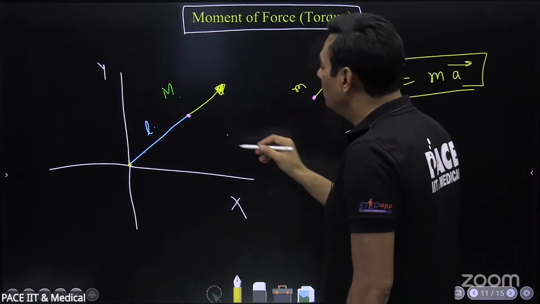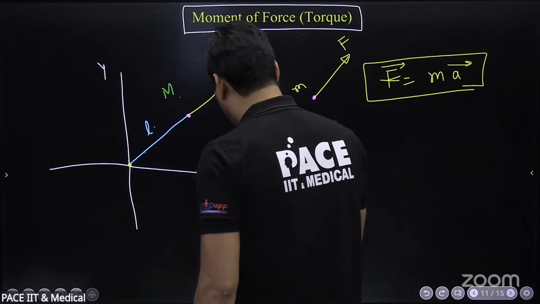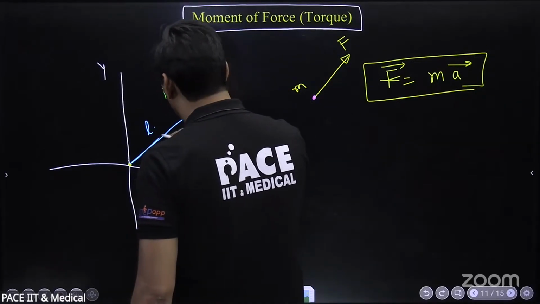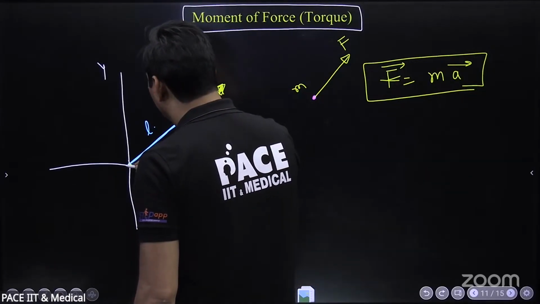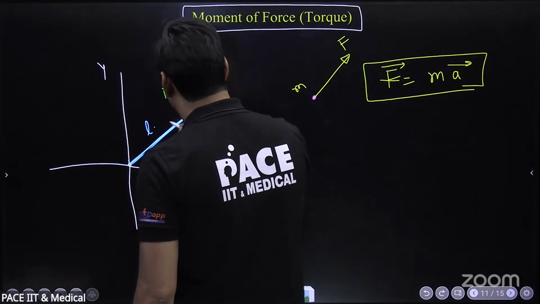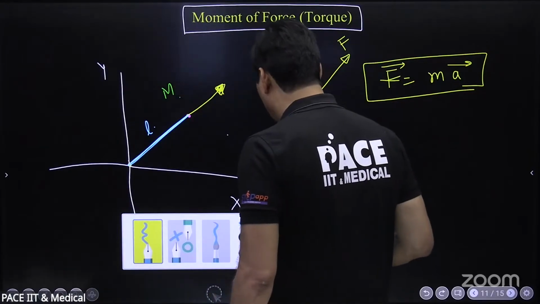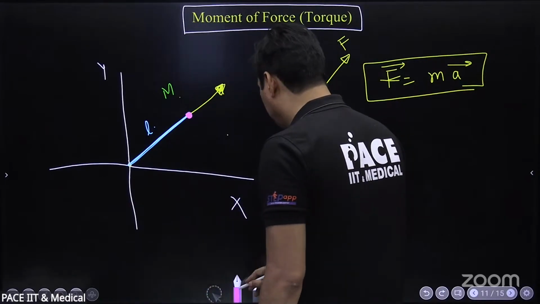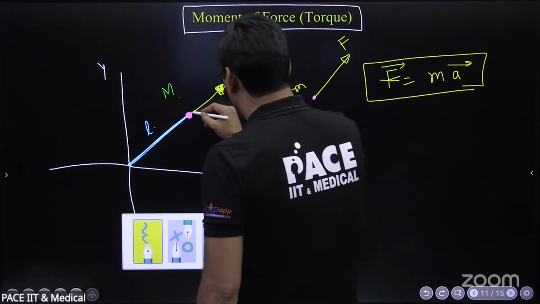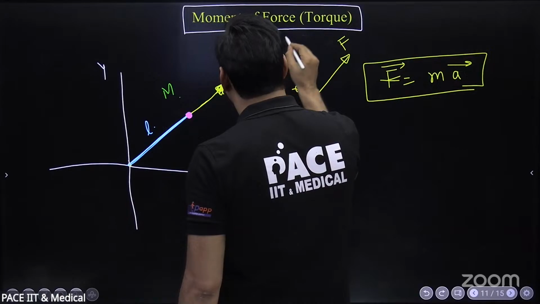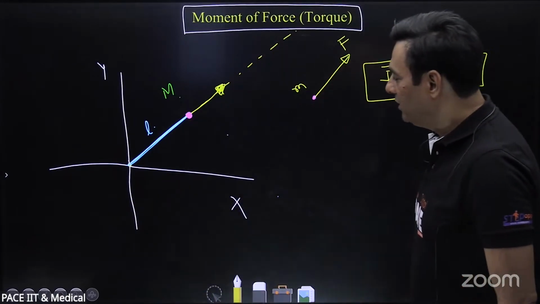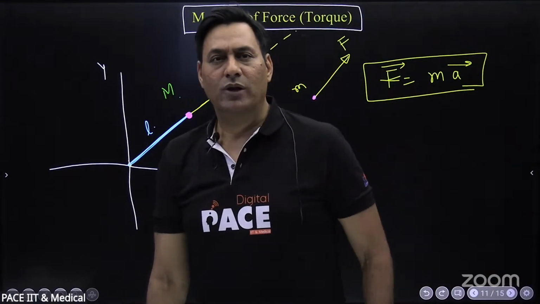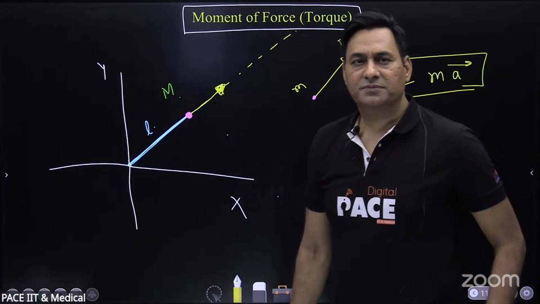But right now, I told you that there is a rod which is connected to the origin, and here the rod is connected to this point mass, and this is a massless rod, and I am applying a force along the length of the rod. Along the length of the rod. What will happen to the point mass? Will it accelerate or not? Yes or no? Quickly. Will this point mass accelerate or not?